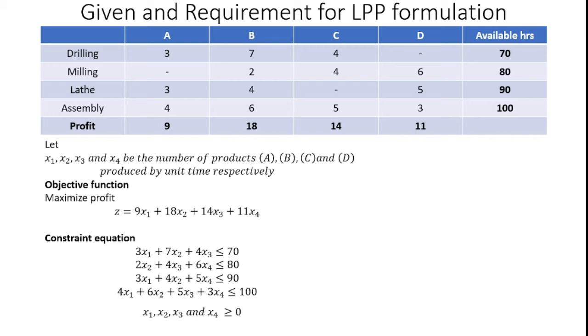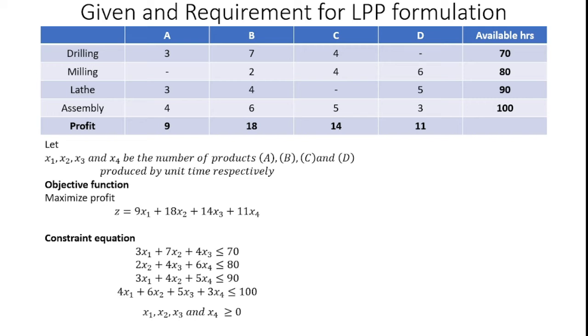So first I assign the decision variables that are available with the given problem, x1, x2, x3 and x4 for the respective products A, B, C and D. From this I can frame the objective function.